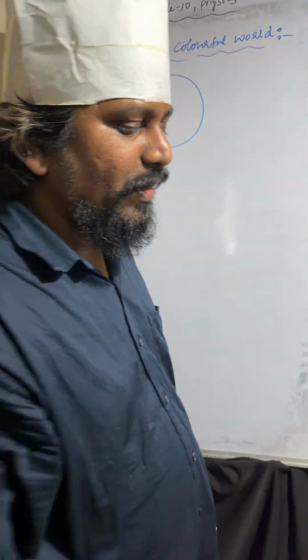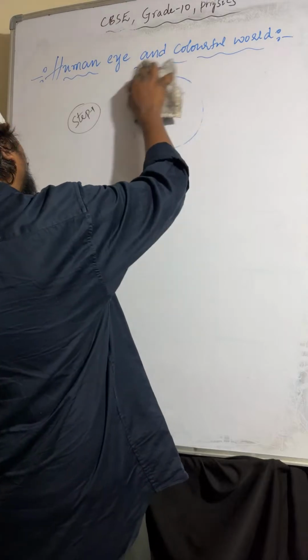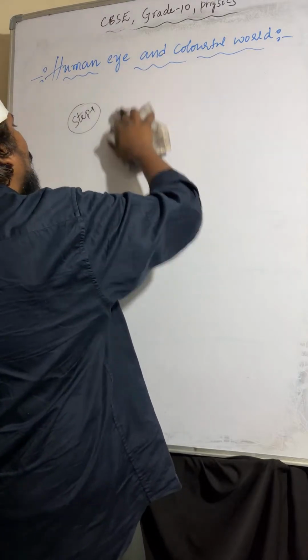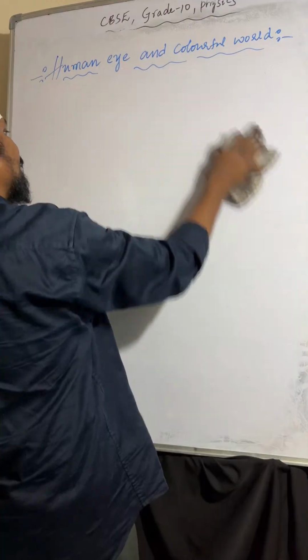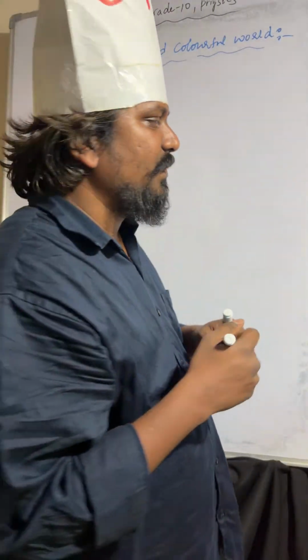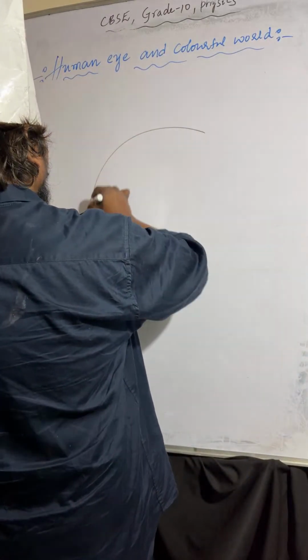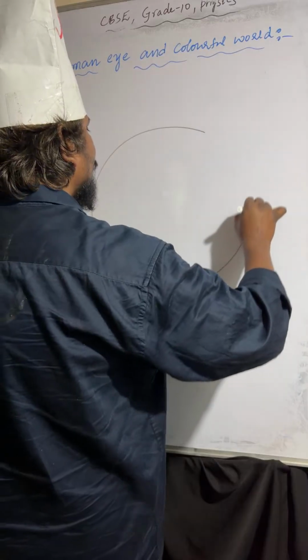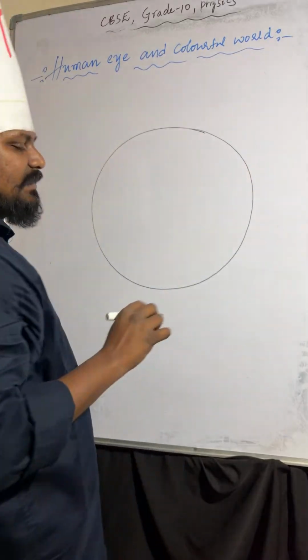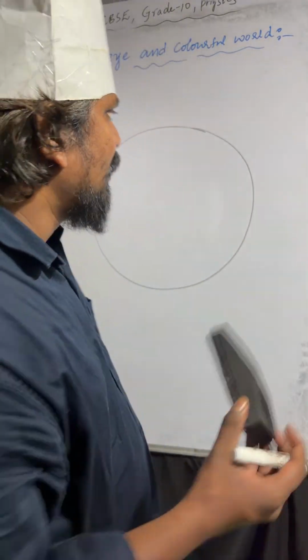Because if you follow all the steps separately in the exam, it is not good. The same 3 steps you can draw in one diagram. Just check once, I'll draw the diagram. I'm drawing like this. Draw the circle like this. First you have to draw the circle.